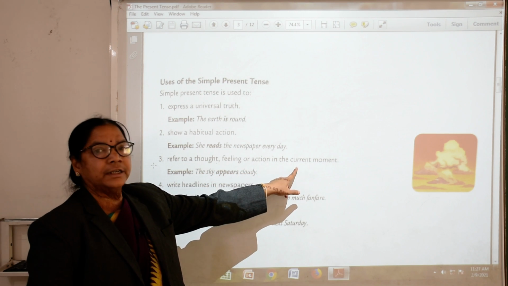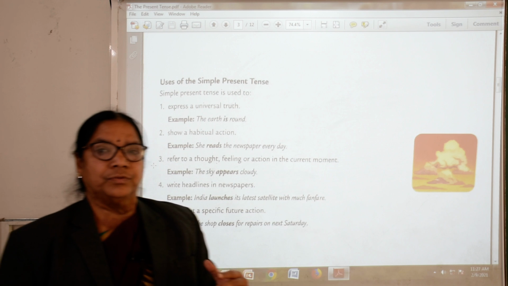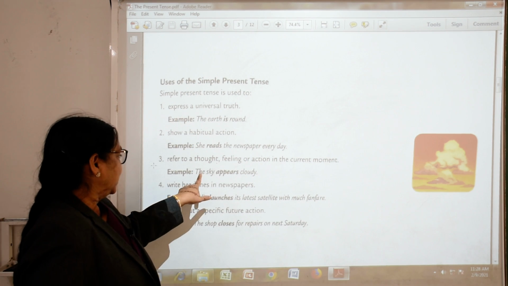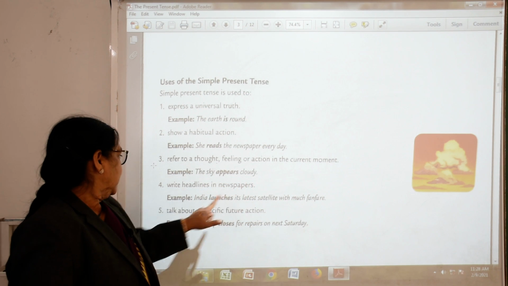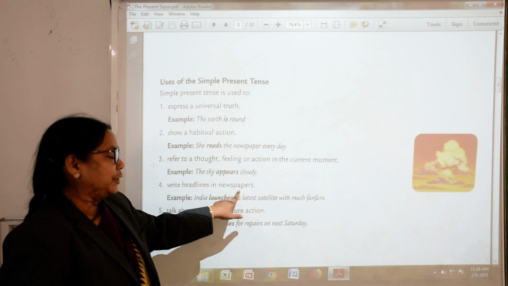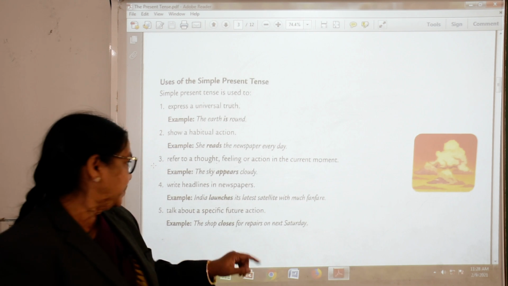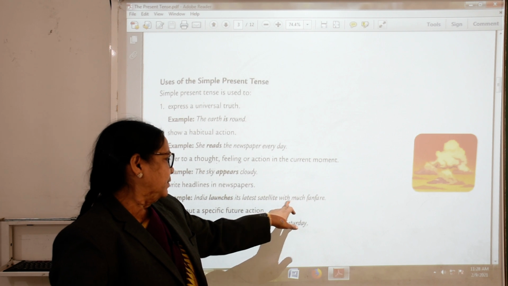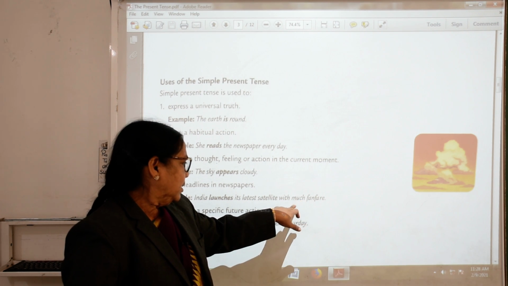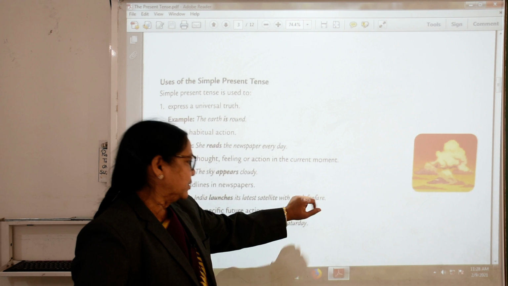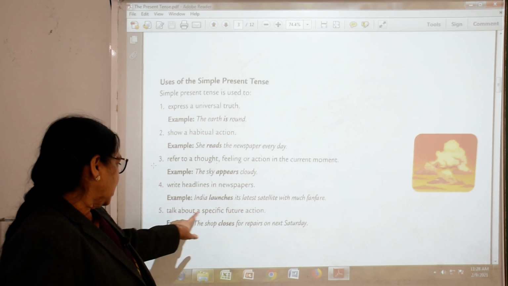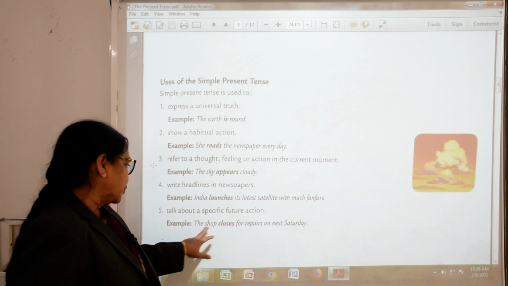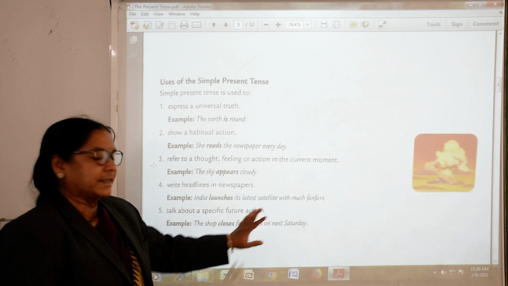So, for universal truth we use simple present tense, then to show a habitual action, then to refer to a thought, feeling or action in the current moment. Feelings and thoughts for the current moment are also simple present tense. Example: the sky appears cloudy. Now, headlines in newspapers, such as 'India launches its latest satellite with much fanfare'. Then to talk about a specific future action, for example, the shop closes for repair next Saturday.